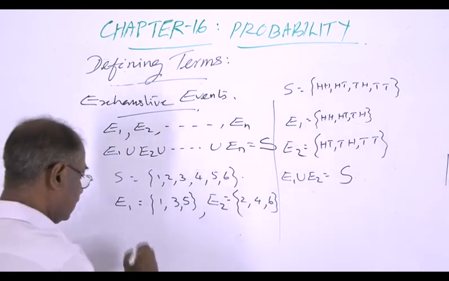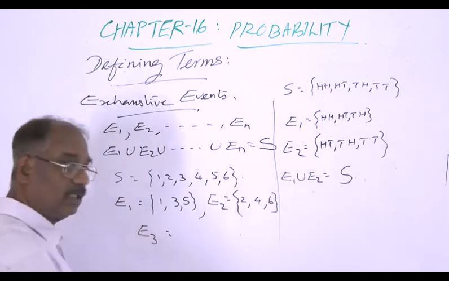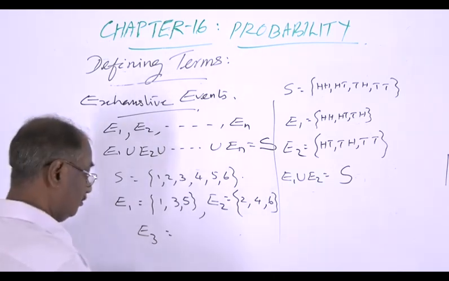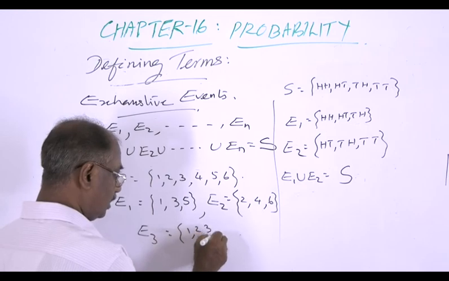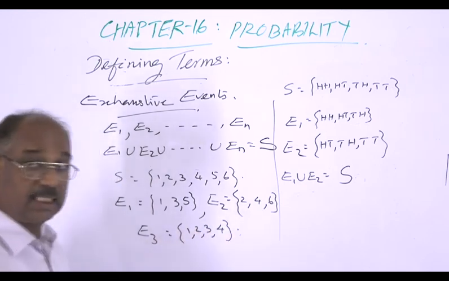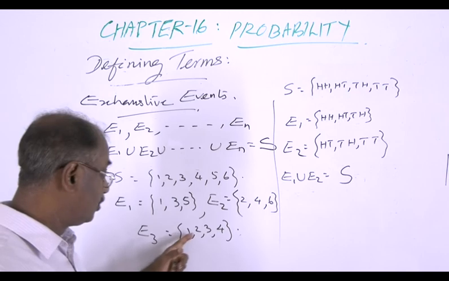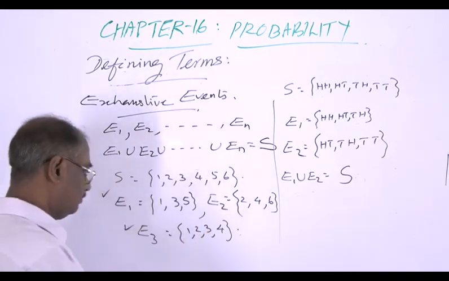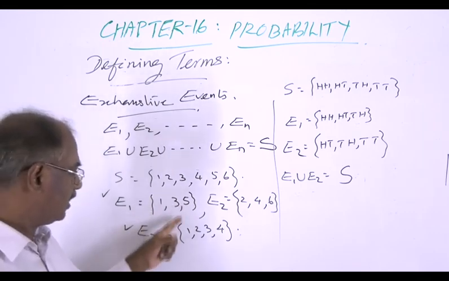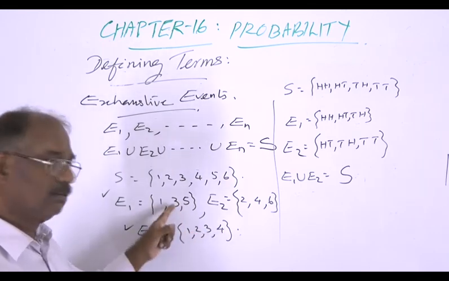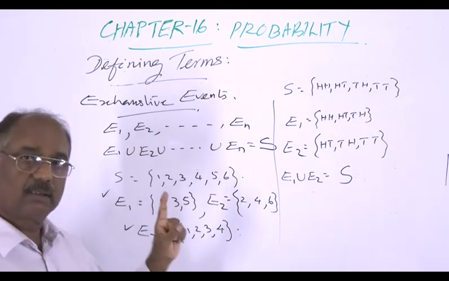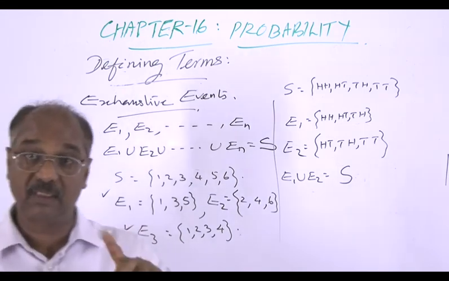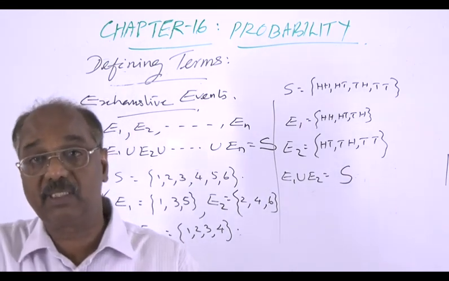And again, suppose this E3 is getting a number less than 5. Then E3 is equal to 1, 2, 3, 4. Now consider this E1 and E3: 1, 3, 5 and 1, 2, 3, 4. Their union is not equal to S. Therefore E1 and E3, these two events, do not form exhaustive events.